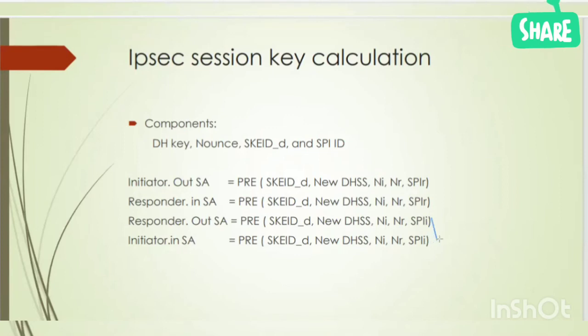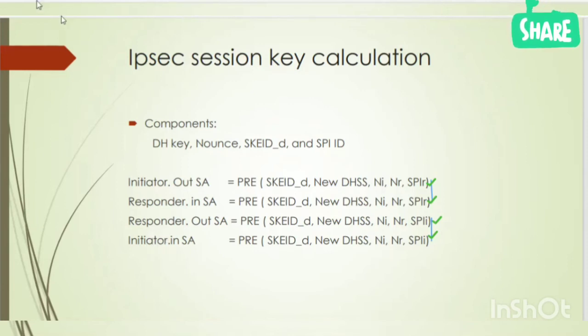This key and this key same, and first two keys are same. This one, same key. And this key and this key same. So initiator out and responder in, same key, and responder out and initiator in, same key.